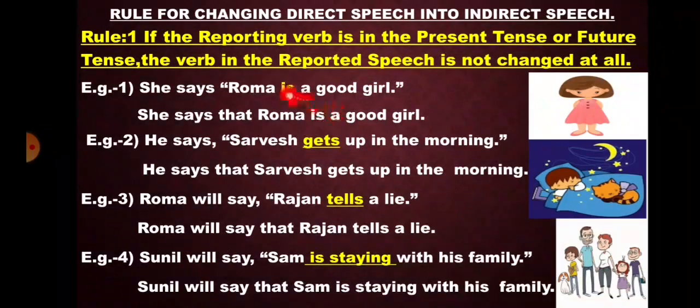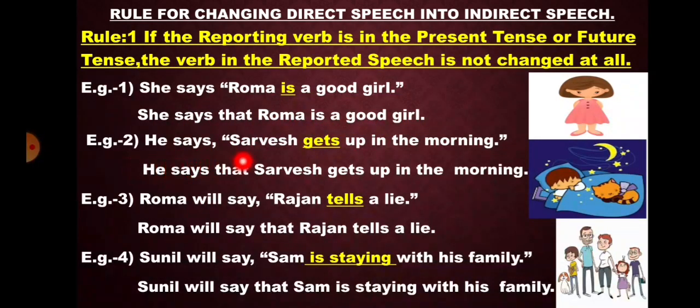Now students, we are going to learn the rules for changing direct speech into indirect speech. Rule number 1: if the reporting verb is in the present tense or future tense, the verb in the reported speech is not changed at all. Example 1. She says, "Roma is a good girl." Here the reporting verb is in simple present tense, so there will be no change inside the reported speech. She says that Roma is a good girl.